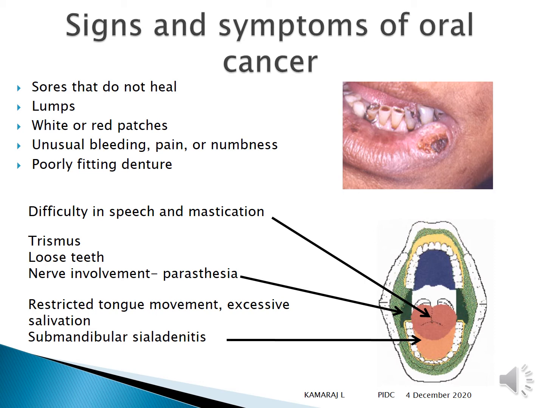The patient commonly exhibits difficulty in speech and mastication if the cancer is stage 3. There can be trismus when there is metastasis to the adjacent structures. There can be loose teeth. There can be paresthesia involving the inferior alveolar nerve. There is restricted tongue movement if it is in the floor of the mouth. There can be submandibular sinusitis.